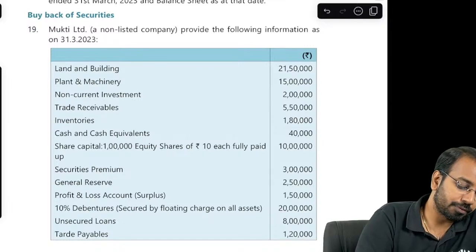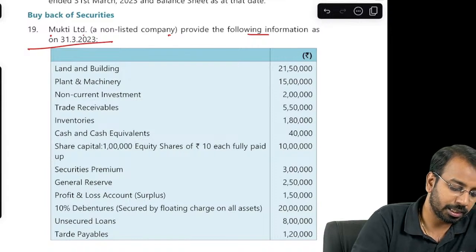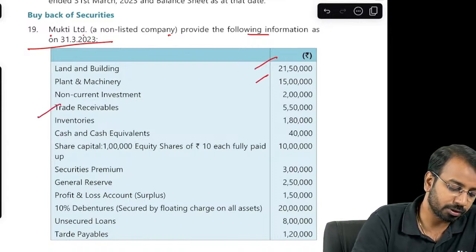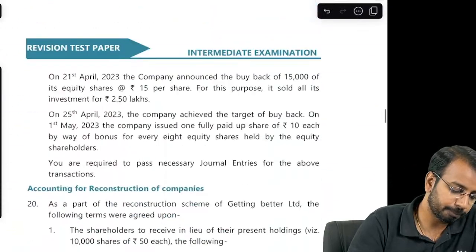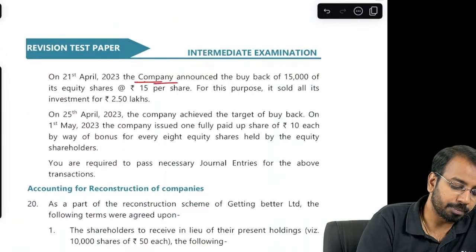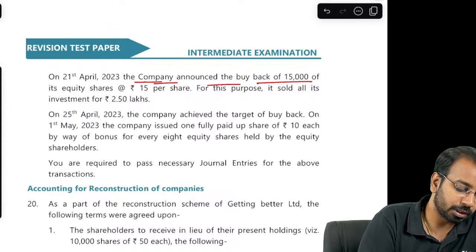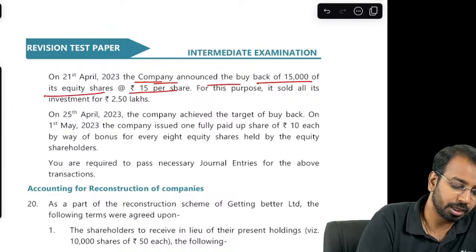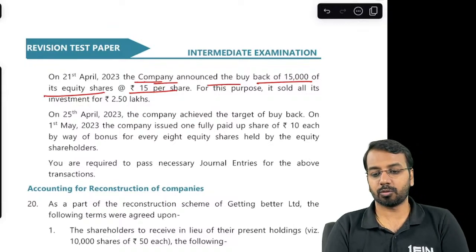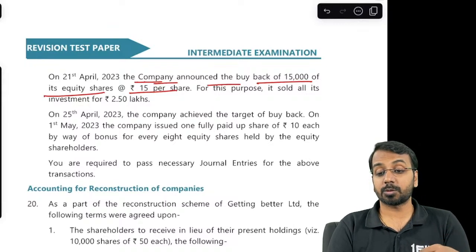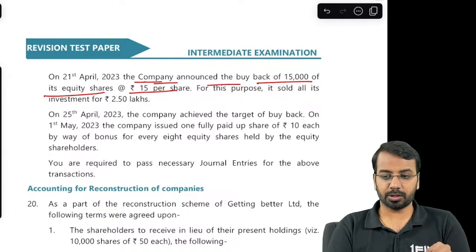Then buyback of securities. Mukti Limited provides the following information as on 31st March: land and building, plant, non-current asset, trade receivable, inventories, cash, and so on. Then securities premium, general reserve, P&L, 10% debentures, unsecured loan, trade payables. On 21st April of 23, the company announced the buyback of 15,000 of its equity shares at 15 per share. For this purpose, it sold all its investments for 2.5 lakhs. So that's the first thing that they have done.